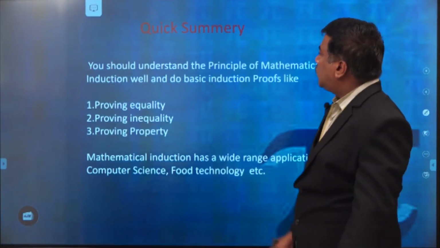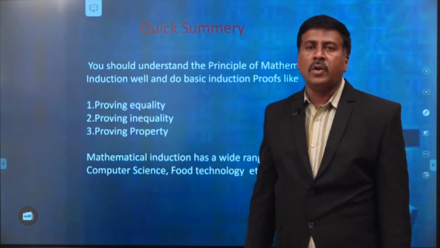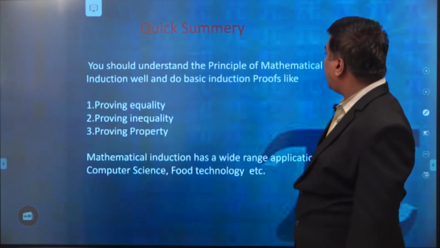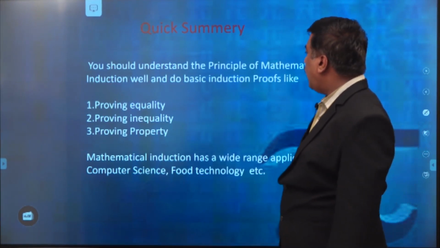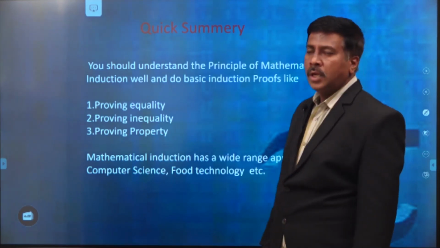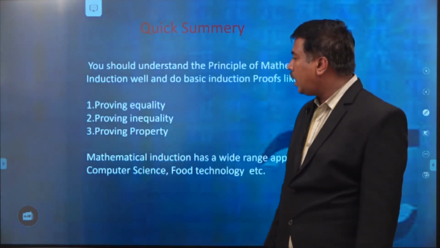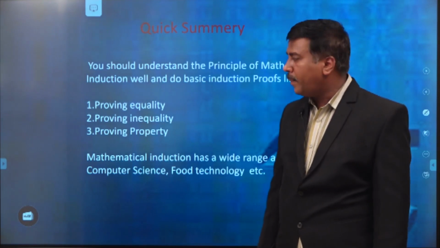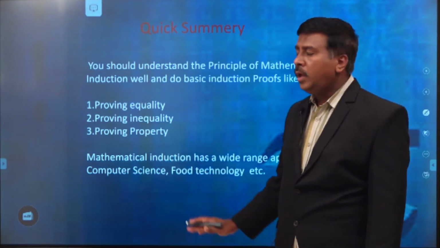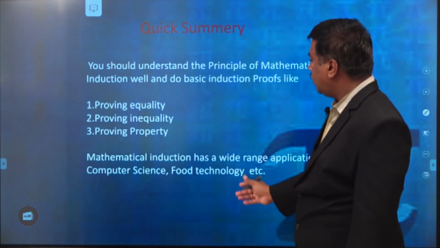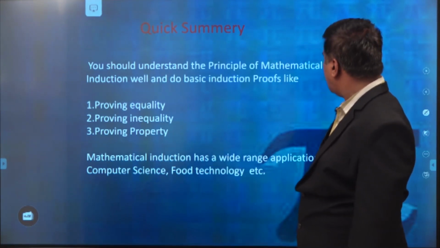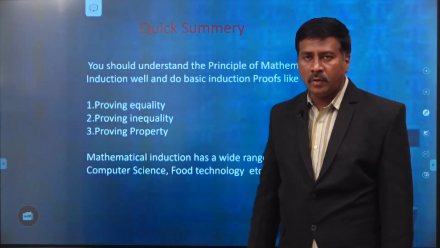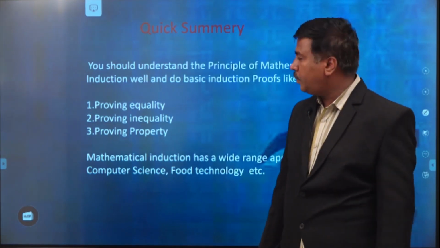Now, the summary of this session is what you have to learn from this session. You should understand the principle of mathematical induction well and do the basic induction proofs, like proving equality, proving inequality, and proving the properties, whatever statements or propositions are available in mathematics. All these are to be proved by using mathematical induction. Mathematical induction has a wide range of applications, especially in computer science and food technology, whatever courses are offered at the university. Okay, this mathematical induction is applicable.